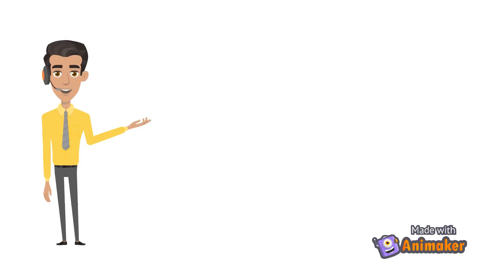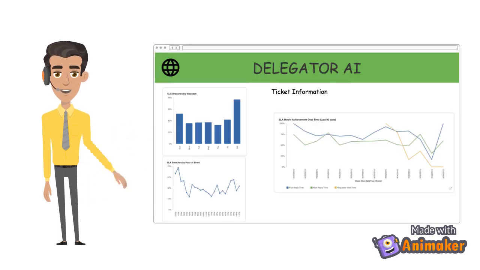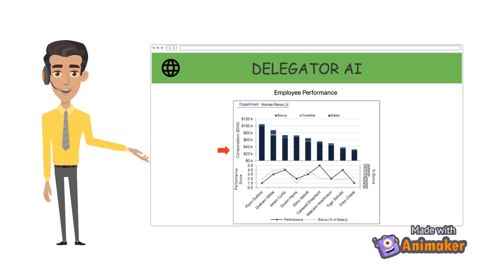The employee can then see the complete details of the issue. Also, the manager can see the history of the previously solved issues and the information on the missed SLAs on a timely basis. Finally, the manager will be able to see the performance of the employees on a monthly basis.